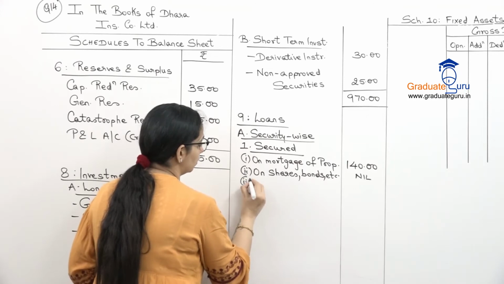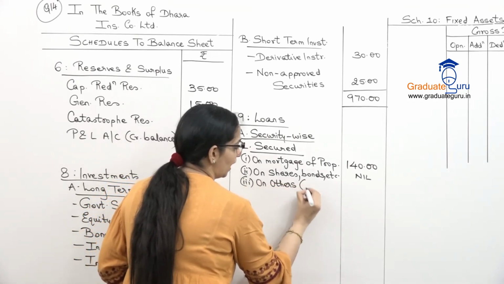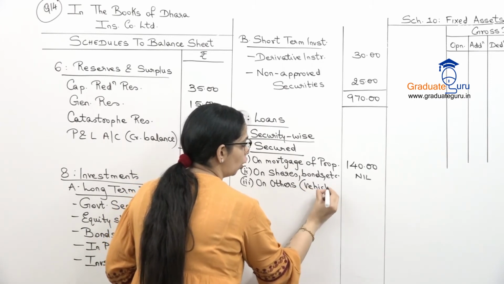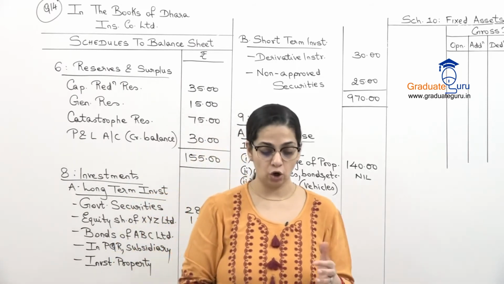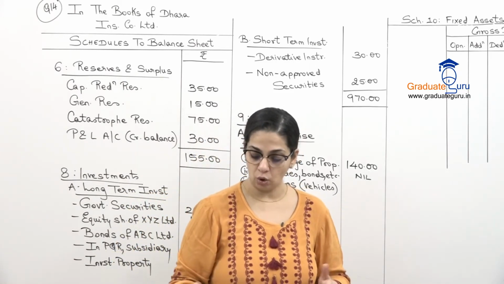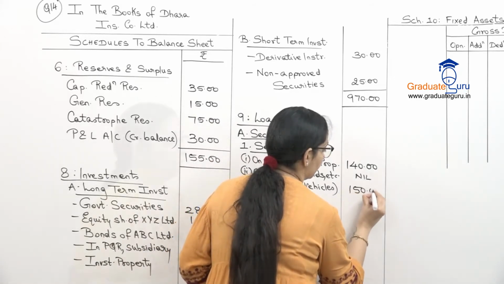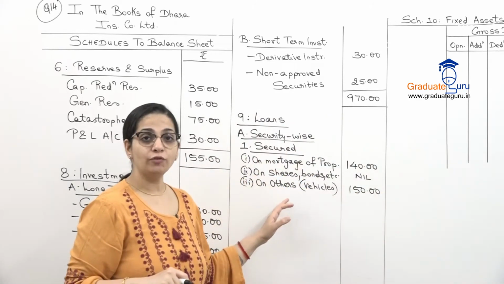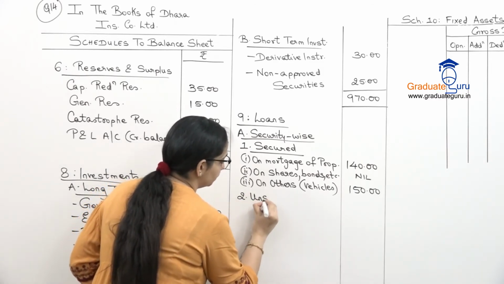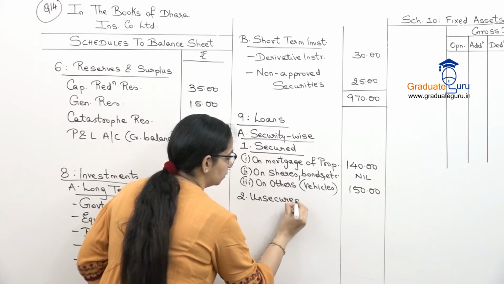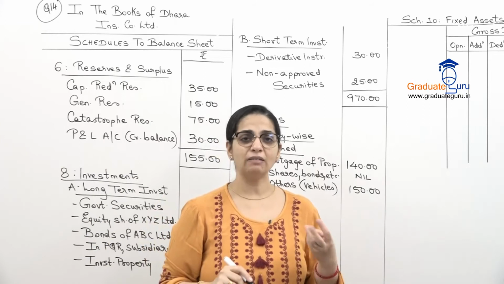And then secured on anything else. Here we have a loan which is secured on vehicles. Our bank loan, the Safe Sure Bank loan, is secured on vehicles, which is 150. This much is to be shown for secured loans, and after that unsecured. In unsecured loans, the remaining loans, we had 3 loans.